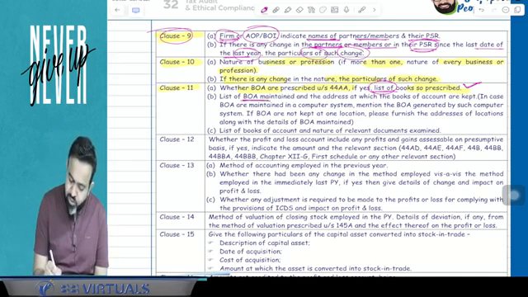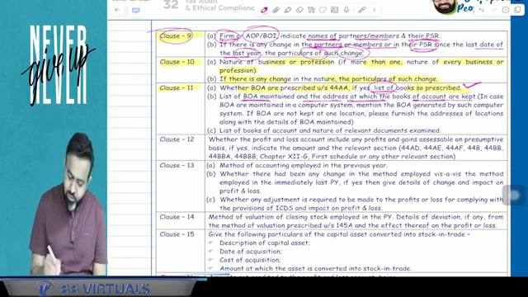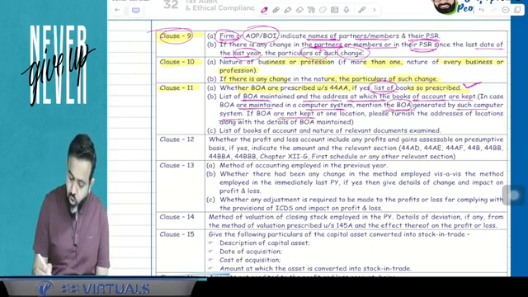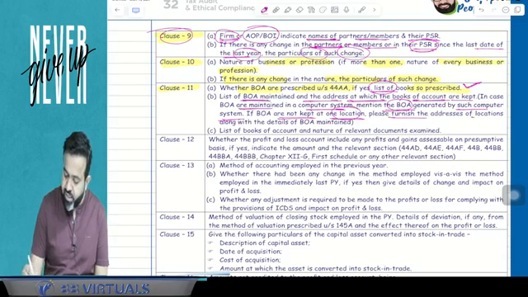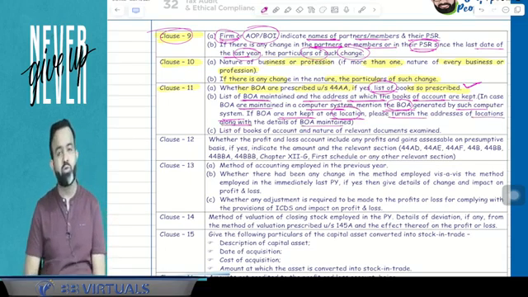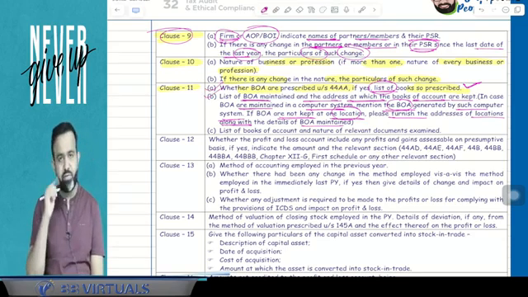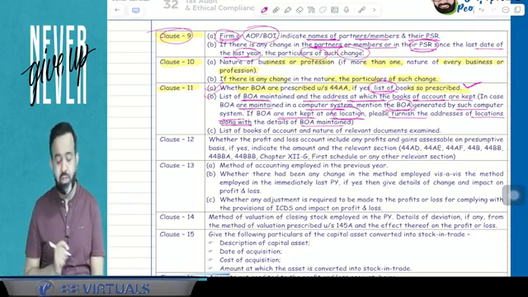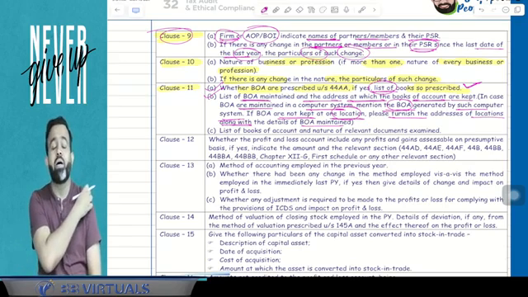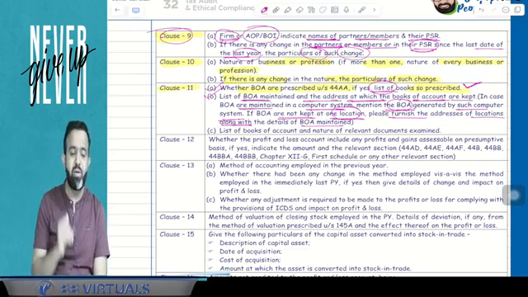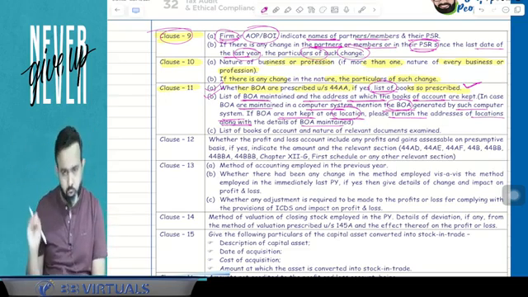Now, the list of books of accounts maintained and the address at which the books of accounts are kept. In case books of accounts are maintained in a computer system, mention the books of account generated by such computer system. If books of accounts are not kept at one location, then please furnish the address of the locations along with the detail of books of accounts maintained. So guys, the chartered accountant will report the list of books of accounts. Along with that, the chartered accountant will mention, suppose books of accounts are maintained at the home of the director or at any other place, then he will mention the address of that place also. You got my point or not?